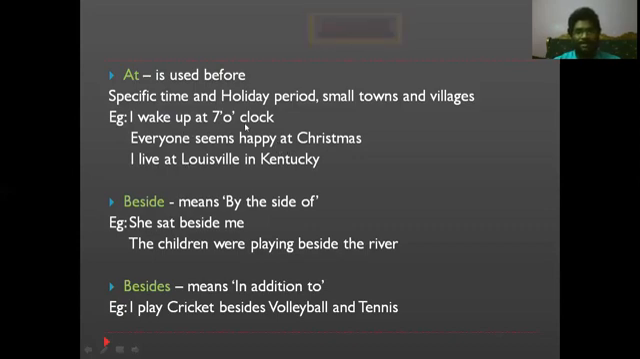I wake up in 7 o'clock. Do you say, I wake up for 7 o'clock? I wake up within 7 o'clock? I wake up till 7 o'clock? No, you cannot place any other preposition, my dear.